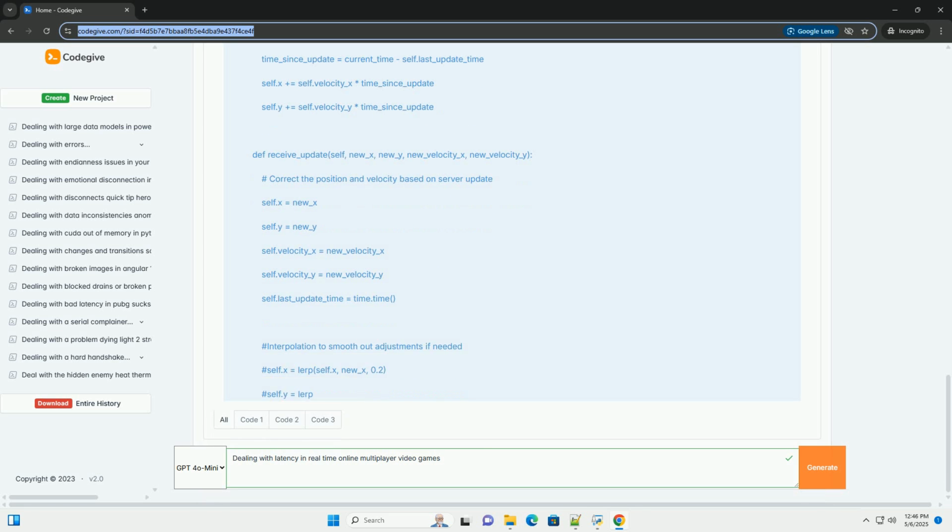Problem. The prediction might be wrong. For example, you might move forward and then suddenly teleport back a bit if the server disagrees with your predicted movement, due to network lag or server-side collision detection. Correction, reconciliation. To handle incorrect predictions, the client keeps track of the inputs it sent to the server and the predicted states. When the server sends back an authoritative update, the client compares the server's state with its predicted state. If there's a discrepancy, the client smoothly corrects its state to match the server's state, minimizing the rubber banding effect.